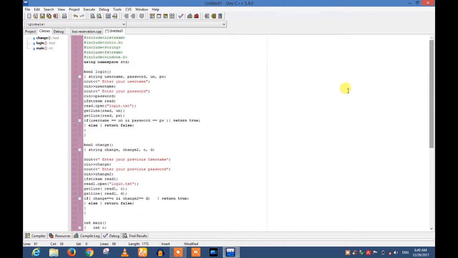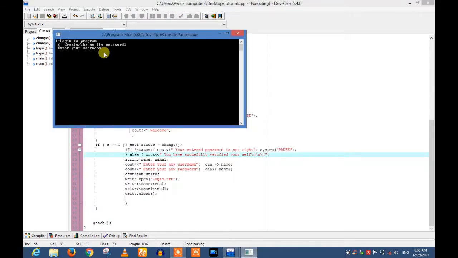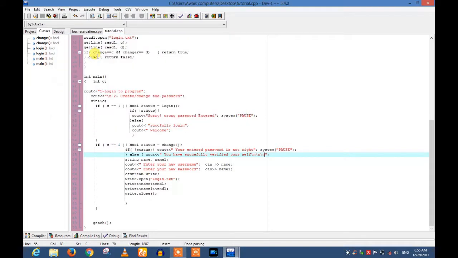And now I compile the program and see what happens. Press 1 and see what happens. Enter your username. I enter my username, which was SMAB, and the password 0305. After doing this, I have logged in successfully, and the program said welcome.